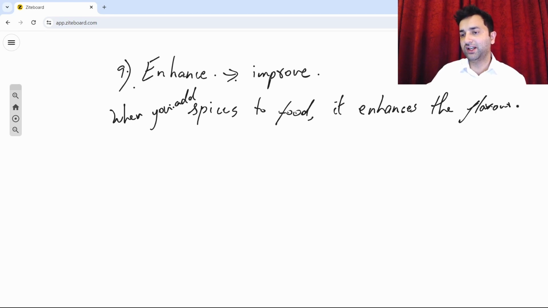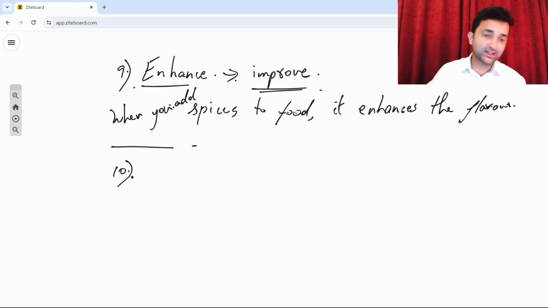That means whenever you add spices to food when you're cooking, it gives it a much better flavor. It improves the flavor of the food. So that is the meaning of enhance. The word enhance means to improve something. All right, great. And then the last word, guys, which is stereotype.